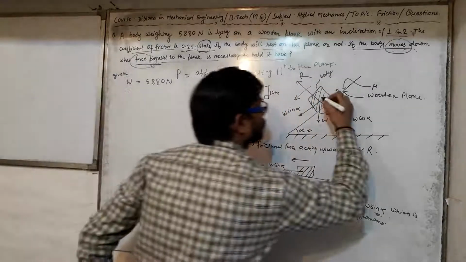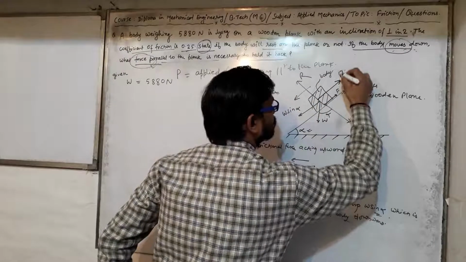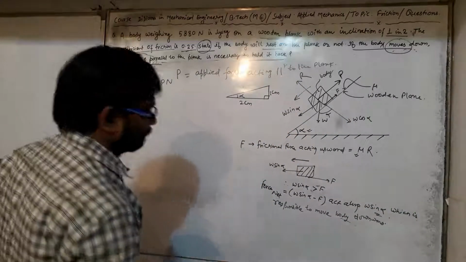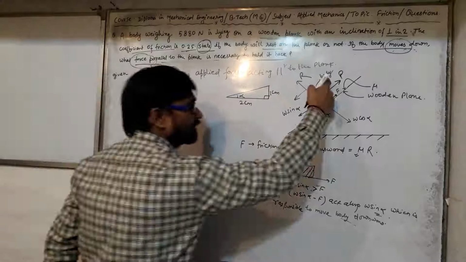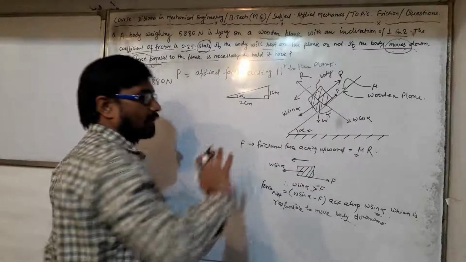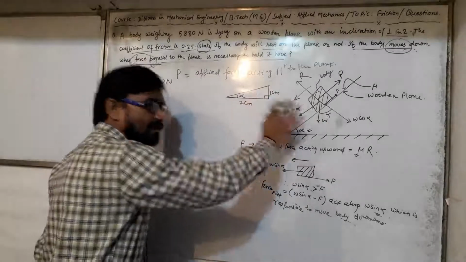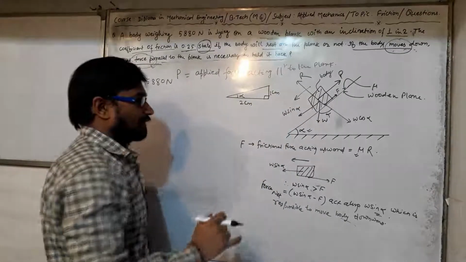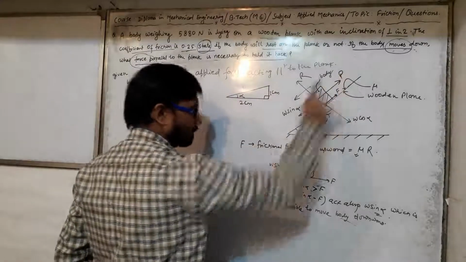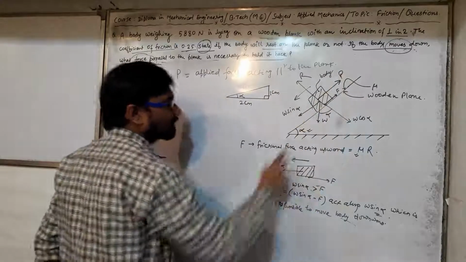It means P must be acting in upward direction. Clear? Now, this P, if the body has to be held at this position, the net resultant force and P must be in equilibrium.